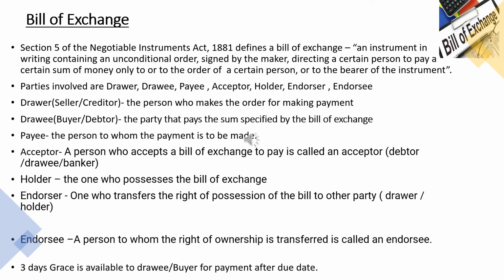Now let's see about bill of exchange. If you see in case of trade, from the seller's point of view, if the seller wishes to increase the sale, the seller will give the goods to the buyer on a credit basis. That is, after a short period of time, the seller will get the amount for the goods sold to the buyer. Say for example, if A is selling goods to B on a credit basis, now B doesn't have money presently. So B will give the money to A only after 60 days. So this is what you call a credit basis.